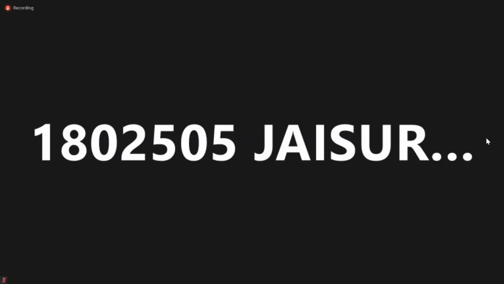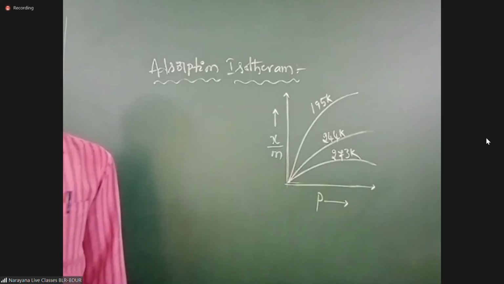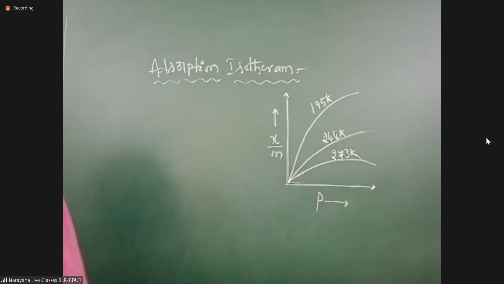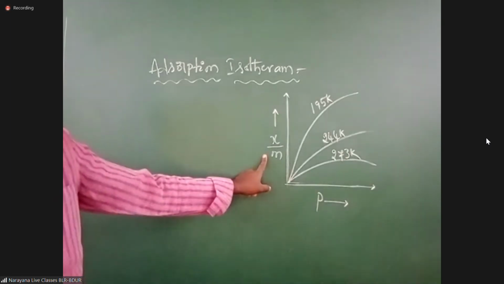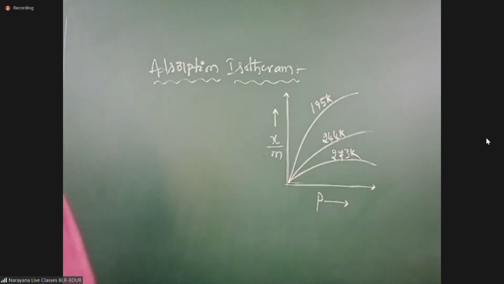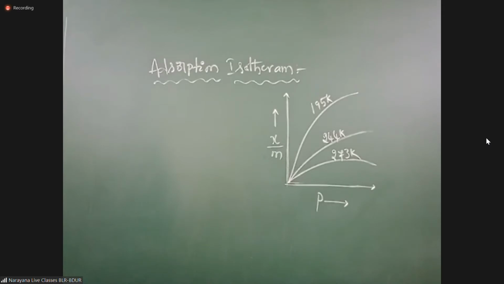Next, adsorption isotherm. See now, in this adsorption isotherm, first in this graph you can see x by m and the relation with pressure. What is meant by x? What is meant by m? x means amount of the adsorbate. m means mass of the adsorbent.